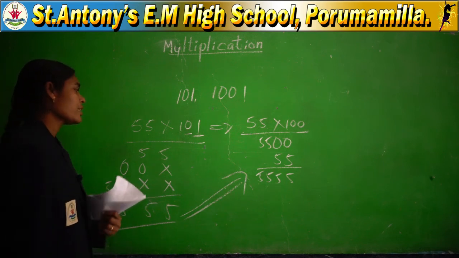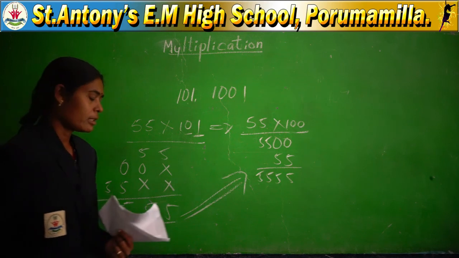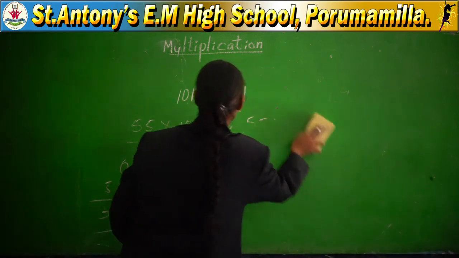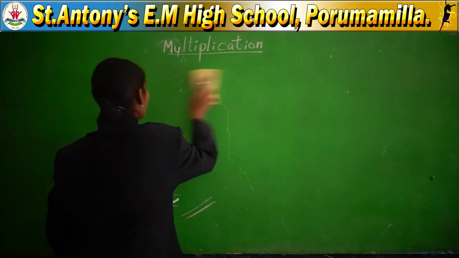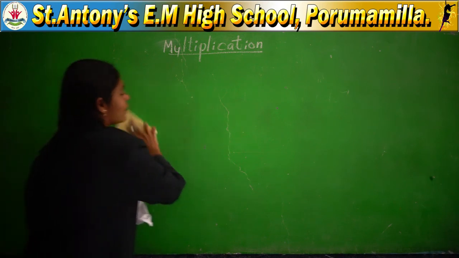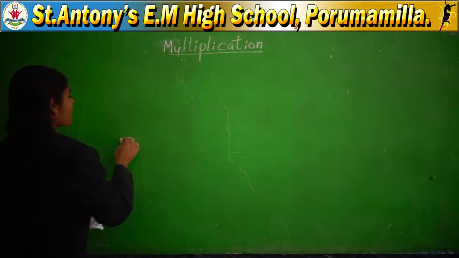In this method, this is also the shortest method in multiplication. Is it clear? Maybe you are clear. If you have any doubts, repeat the video and you can see it once again. And come to the 3-digit multiplication. 3-digit multiplication, observe this.